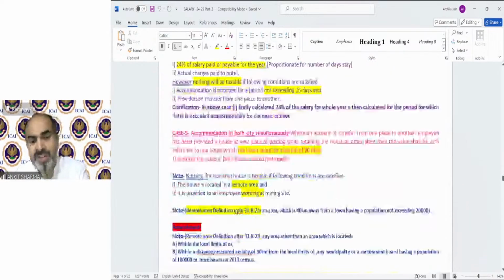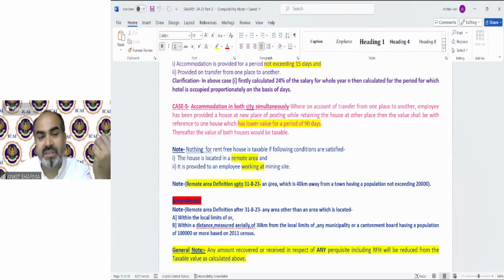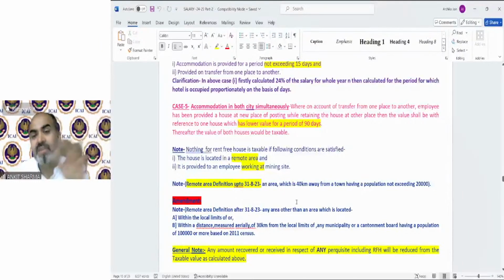One more change, that is the definition of remote area has been amended. The remote area definition up to 31st August was an area which is 40 kilometers away from a town having a population not exceeding 20,000.